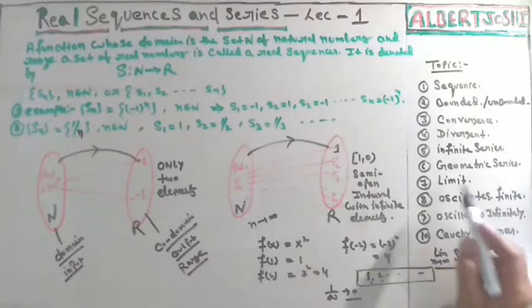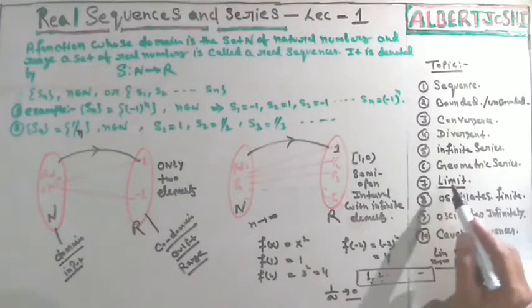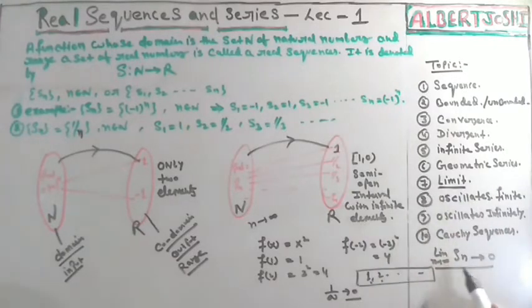You must go through my definition of limit. What is the definition of limit? We have already discussed it. It means Sn is converging to some point L. It means that the difference between Sn and L is less than any positive value.